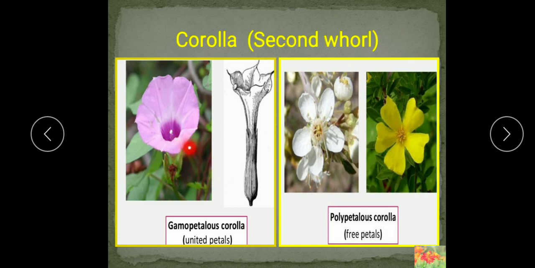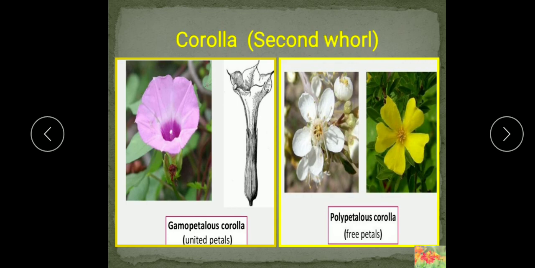At the base of the ovary or at the base of the petals you will see some nectar secreting cells known as the nectaries, which produce sugary nectar. And the insects and birds come to collect this nectar, and while doing so they transfer the pollen from one flower to another. And the corolla encloses and protects the stamens and the pistil. So understood children? These are the functions of petals.